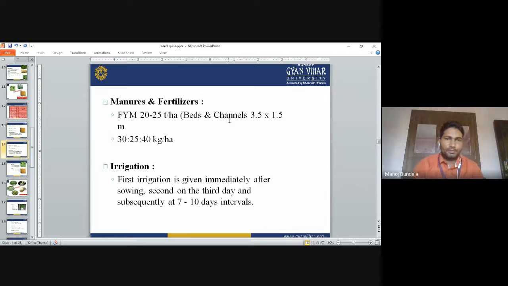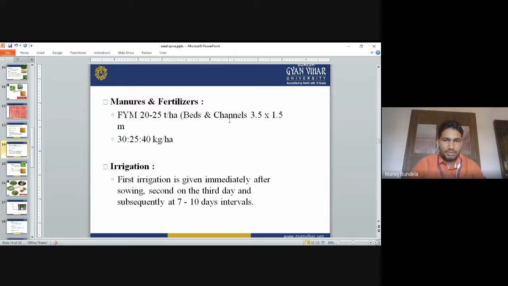Manure and fertilizers. We apply FYM 20 to 25 ton per hectare, with beds and channels. The spacing is 3.5 into 1.5 meter. NPK is 30, 25, 40: 30 kg of nitrogen, 25 kg of phosphorus and 40 kg of potassium we have to apply.